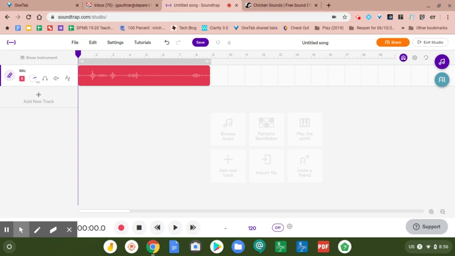If you want to cut and add extra sounds to a Soundtrap project, it's pretty straightforward.